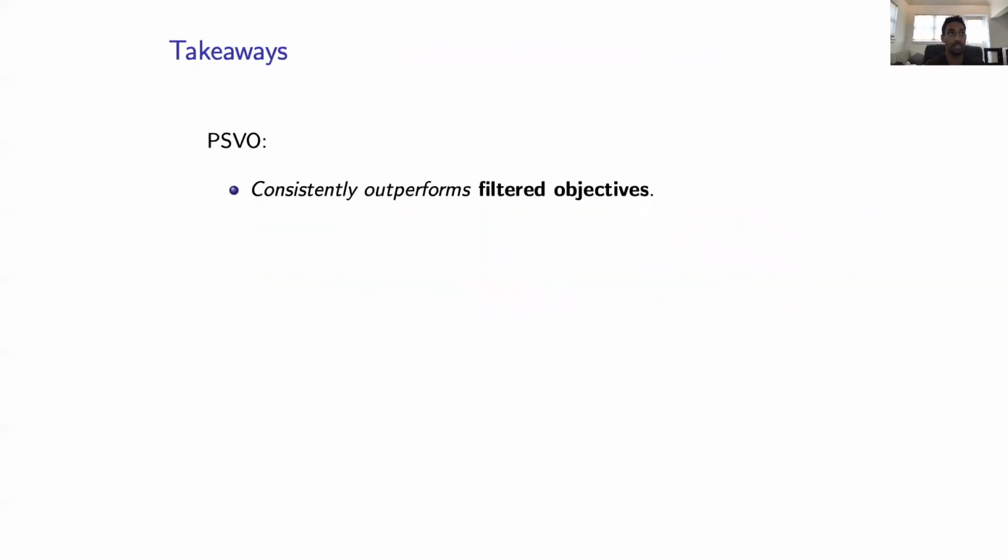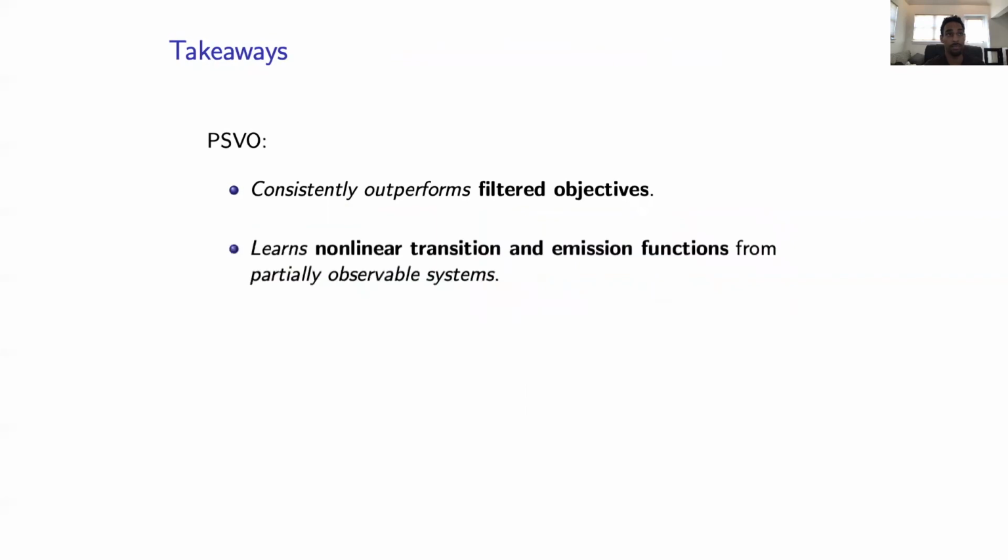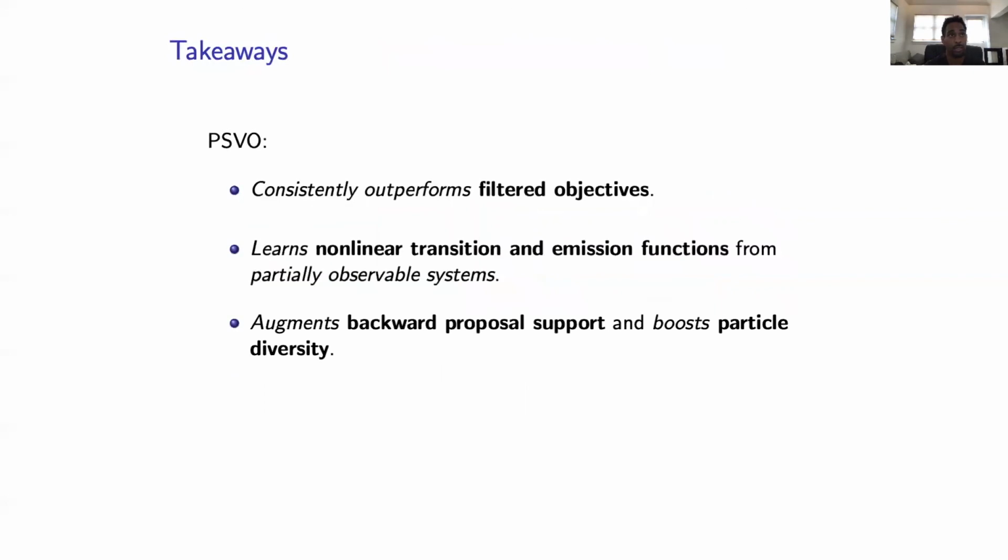So as takeaways, our method consistently outperforms filtered objectives, learns nonlinear transition and emission functions from partially observable systems, higher dimensional systems, or chaotic systems, augments the support of the backward proposal distribution and boosts particle diversity.